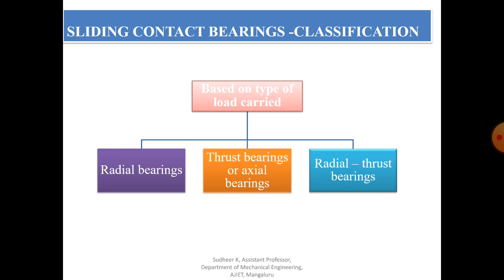Thrust bearing we also call axial bearing, because it will carry axial load. And coming to the last one, radial thrust bearing, it will carry both loads, thrust as well as radial load. That's why it's also called radial thrust bearing.